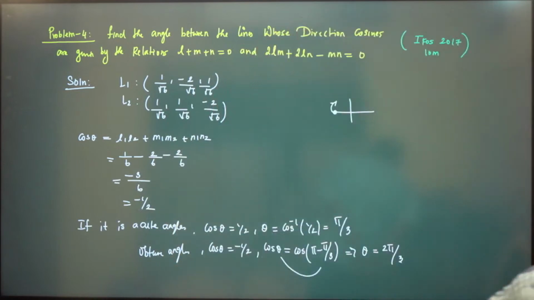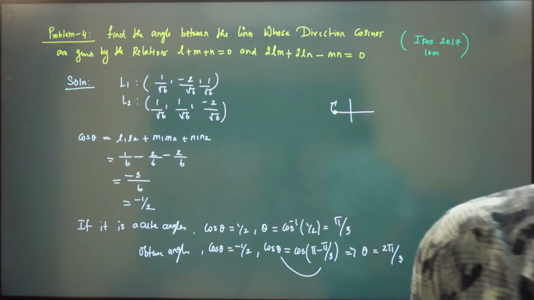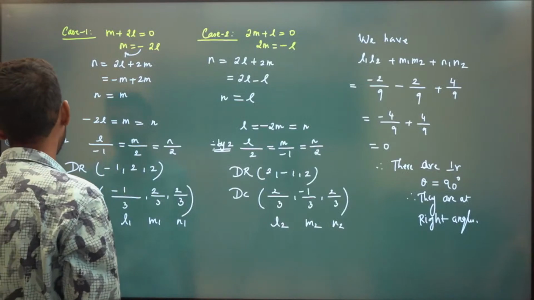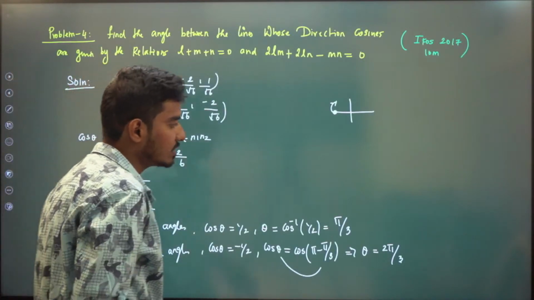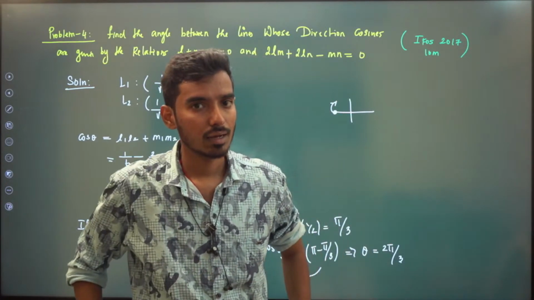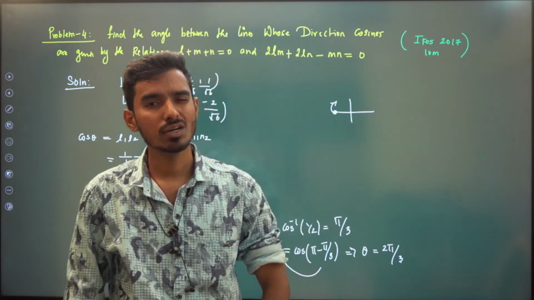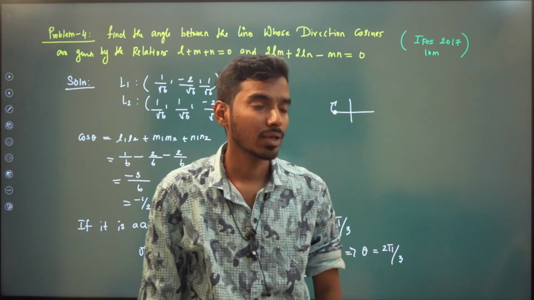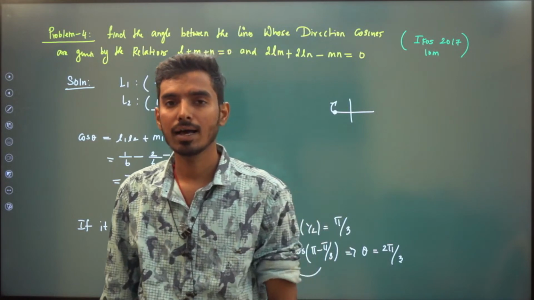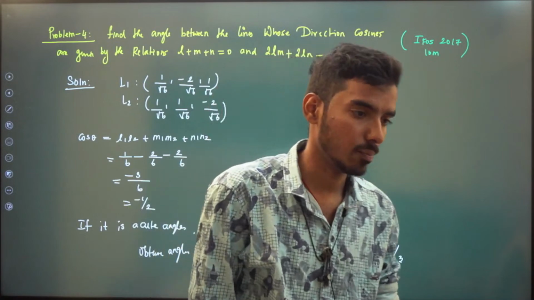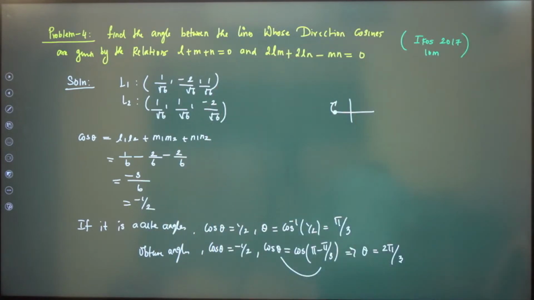Is there any doubt? Any doubt? We will address this, or else we will wind up this session. Tomorrow we will be solving more problems based on this. In one or two more classes we will be completing direction cosines and direction ratios, maximum two more classes. After that we will start planes, and then straight lines and so on. Is there any doubt?